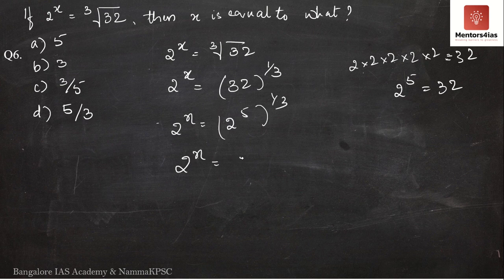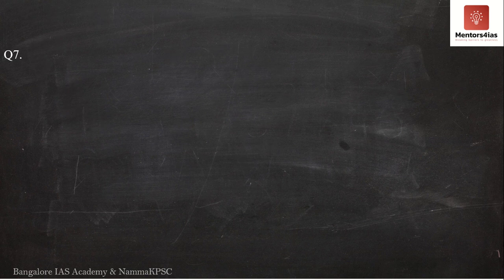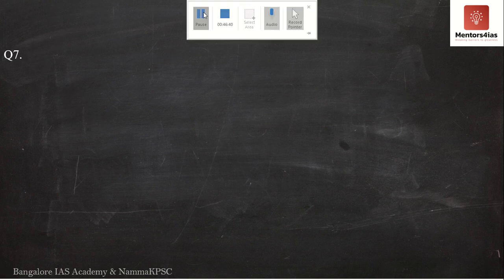Now I can write this as 2 to the power x equal to 2 to the power 5 by 3. Therefore x is nothing but 5 by 3. Therefore the correct option is option D. I hope this is clear. So now let us go on to the next question, question number 7.